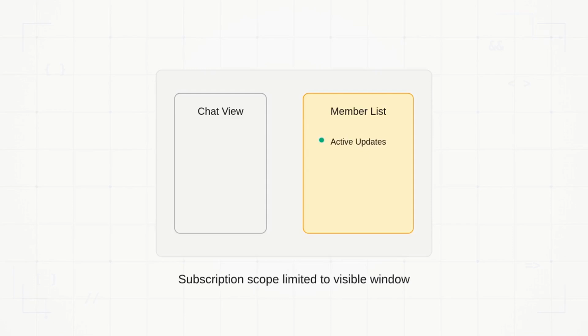Discord uses a lazy presence system. You only receive updates for the people you can actually see in your current view. If you're looking at a specific channel, the backend only tracks and sends you updates for the members in that channel's list. As you scroll, Discord dynamically subscribes and unsubscribes you to different member chunks. This turns a global O(n²) problem into a localized O(1) problem, ensuring that your client isn't processing thousands of invisible updates every second.